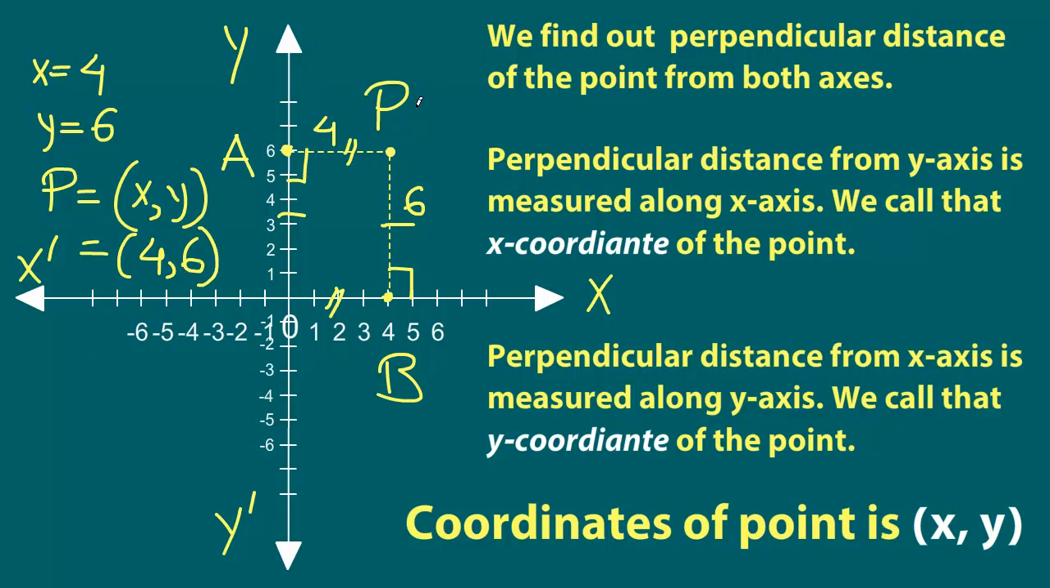So if we refer to our point P as (4, 6), then this is how we can refer to any point on a given plane.